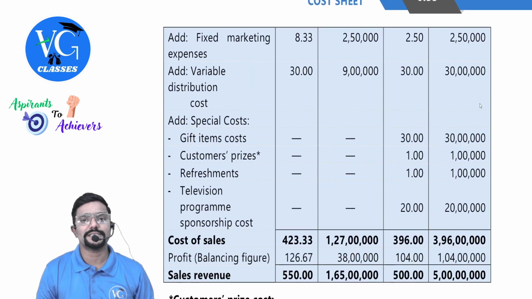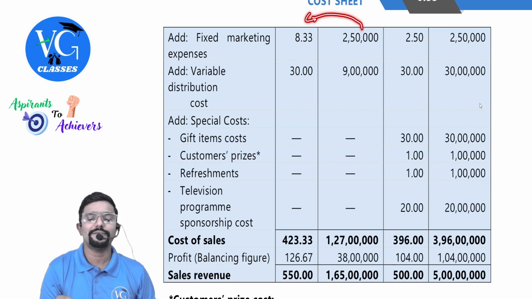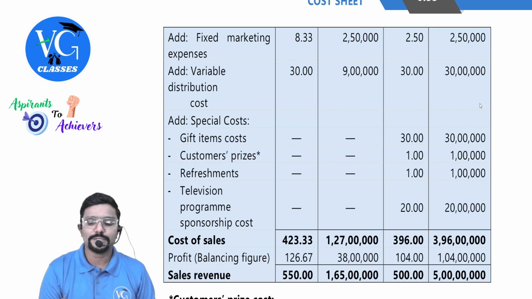Fixed marketing expenses are 2 lakh 50 per month, fixed irrespective of how many units you produce. Now divide by the number of units. 2 lakh 50 divided by 30,000 is 8.33. Here 2 lakh 50 divided by 1 lakh is 2.50. Variable distribution cost per unit is given.